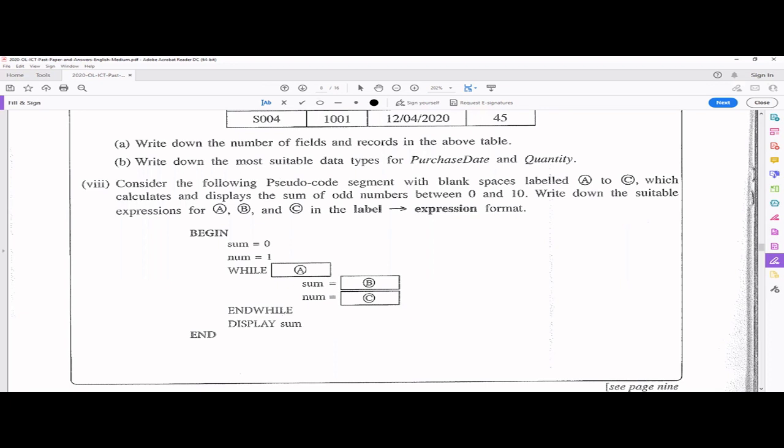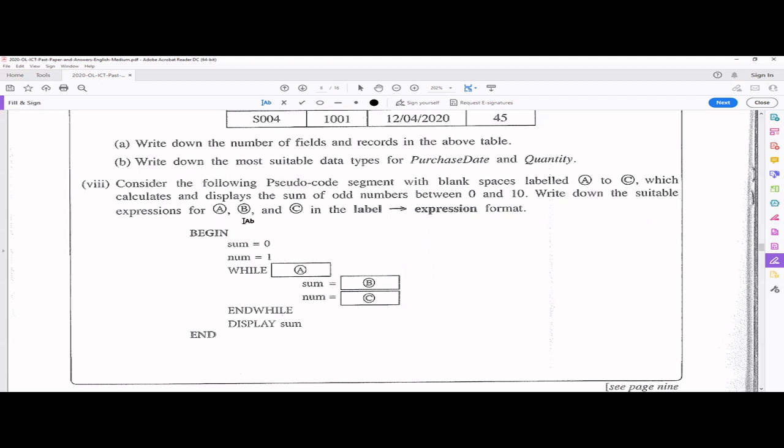Okay, 8th one. Consider the following pseudocode segment with blank spaces labeled. We have ABC, which calculates and displays the sum of odd numbers between 0 to 10. That means 1, 3, 5, 7, 9. So those are the answers that should come in this one. You can spend some more time on this, right? This is a logical thinking one and will take some time. That's why I told you about managing your time. You have easy questions, spend less time. These questions you can spend some considerable time on to get them right if you want.